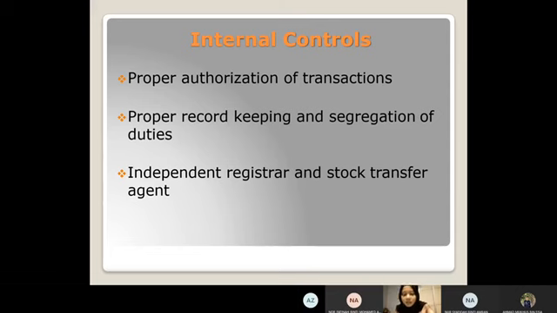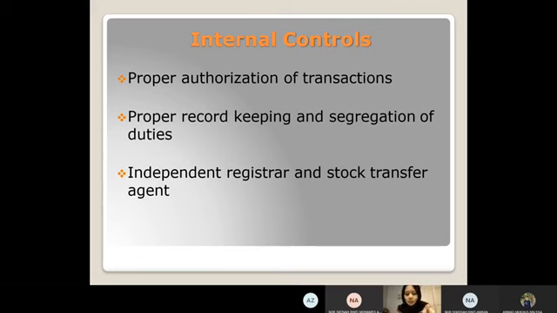And lastly is declaration of dividends. The board of directors must authorize the form of the dividend, such as cash or stock, the amount of the dividend per share, and the record and payment dates of the dividend. These three specific authorizations need to be approved by the board of directors, and the auditor can easily audit this account because they just need to review the minutes of the board of directors to see what they decided to do.